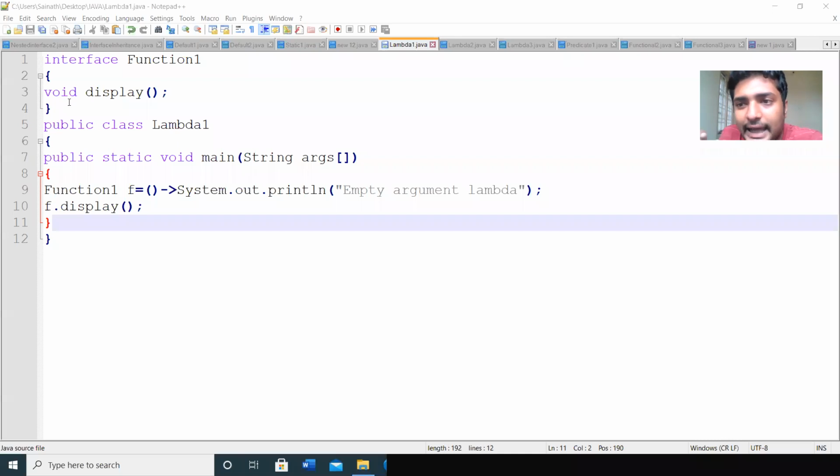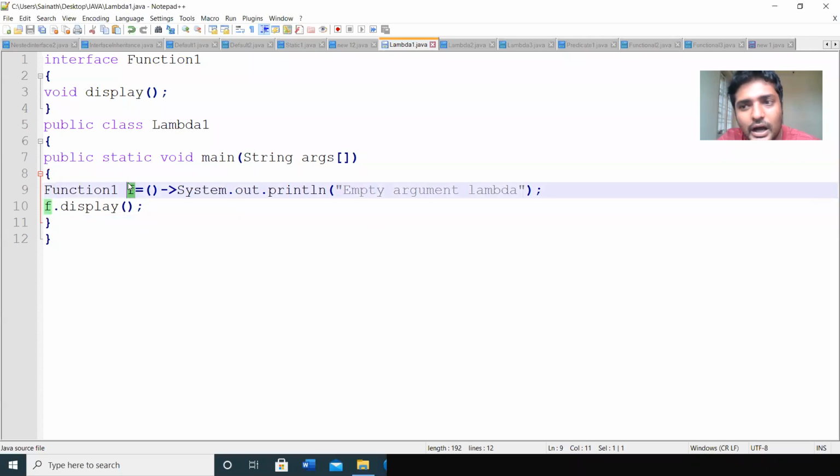But we are using the lambda function. That means we don't need to implement that method up front. That method can be implemented whenever it is required. Whenever it is required, we can use the lambda functions to define that abstract method. That is possible by creating an object. So we are creating an object f of the interface type, that is Function1, and then on the right side, we have to define the lambda function.